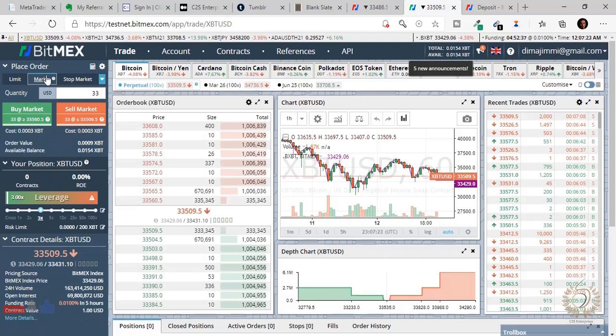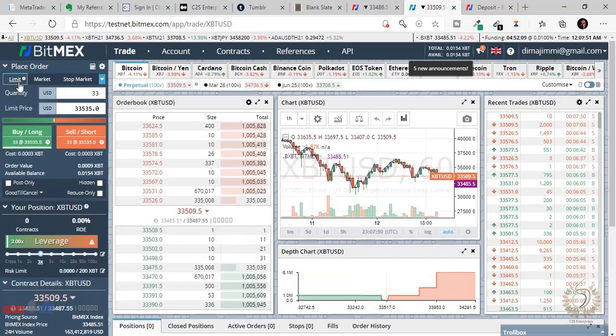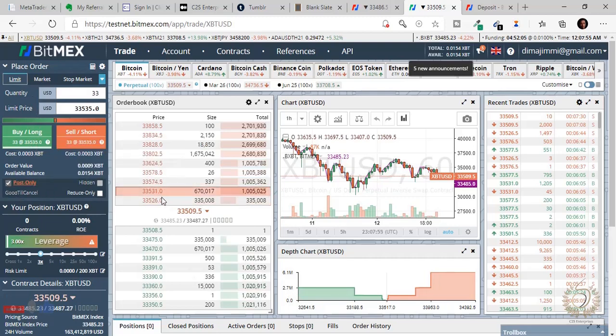Why? Market execution means that you're entering at the current market value. The market is going to pick the best available price at the moment, so you're automatically going to be a taker. So what's a taker and a maker? Let's start from the makers. The makers are the people that make price. You understand? The people that use limit orders, and post the price, like they make the price.